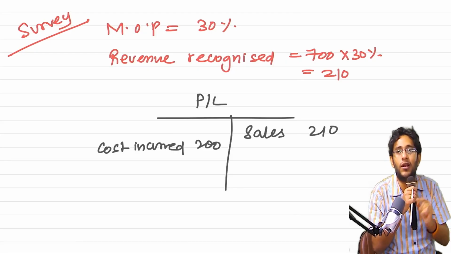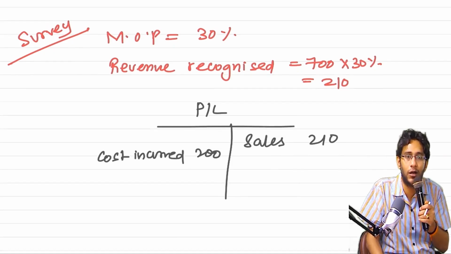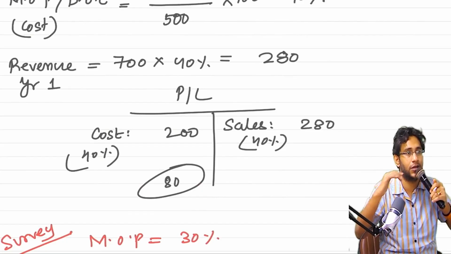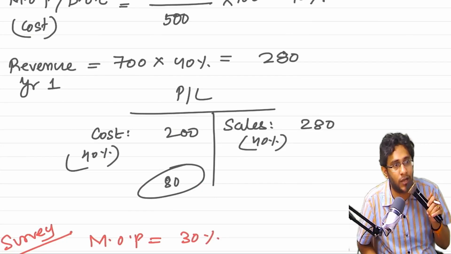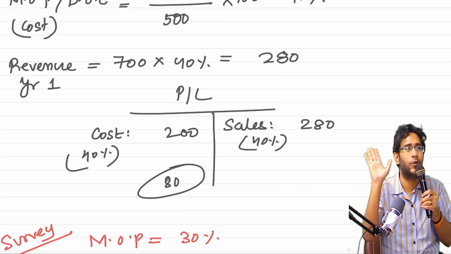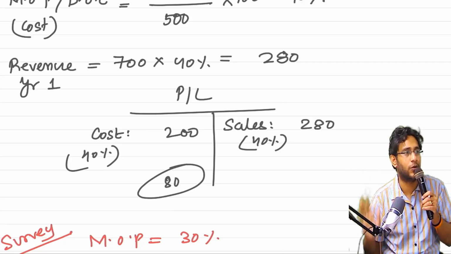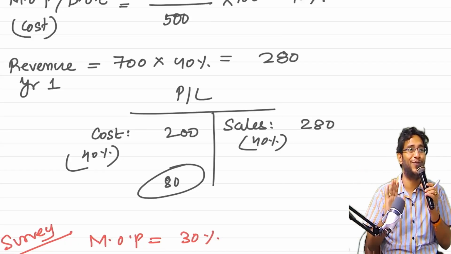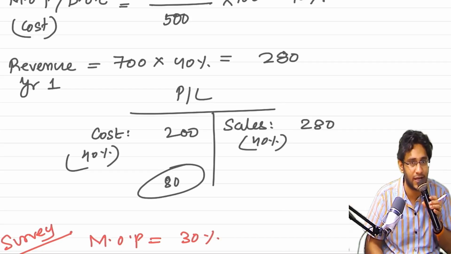This problem will come when you apply the output method. In the input method the problem will not come, because revenue and cost both will be standing at the same percentage level. In the output method it will not happen like that. Questions will not clearly tell you that it is the output method. Silently somewhere they will include that, based on a survey, the measure of progress is 30%. But if you start doing, one should be very, very careful.